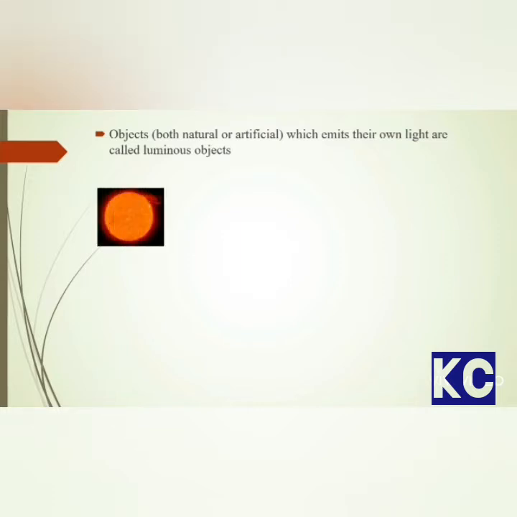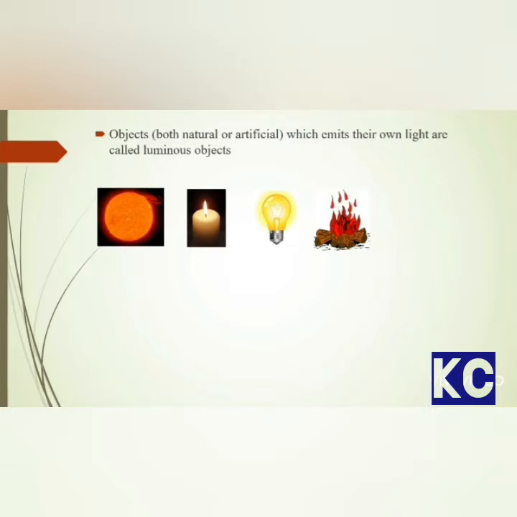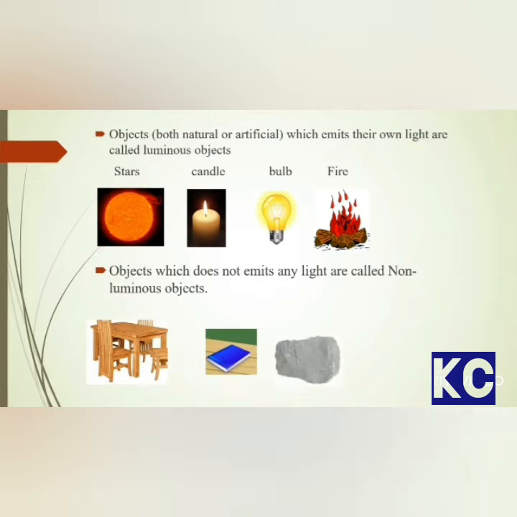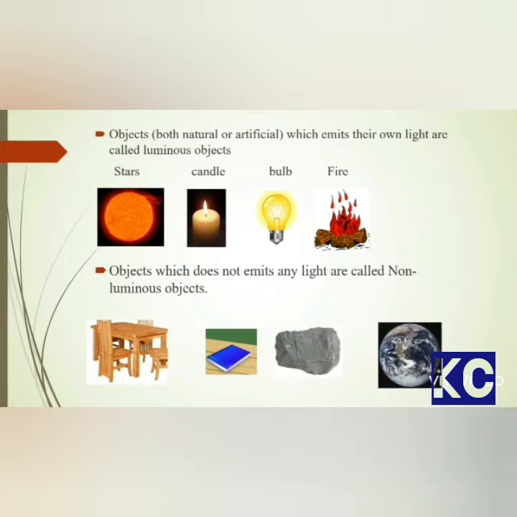We can also classify the sources of light on the basis of their glow or their luminous intensity. There are few objects which emit their own light. They can be natural or artificial. They are known as luminous objects, for example, star, candle, bulb, fire, firefly. Whereas there are some objects which do not emit any kind of light. They are non-luminous objects, like our furniture, our stationery objects, books, stone, our planets, satellites, etc.